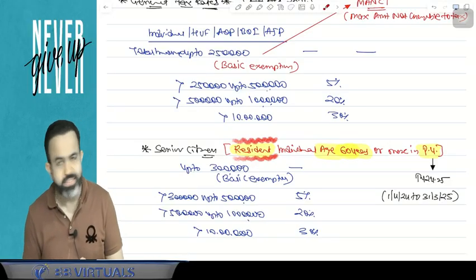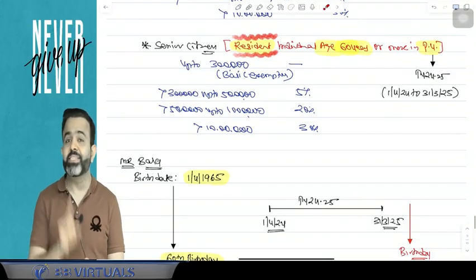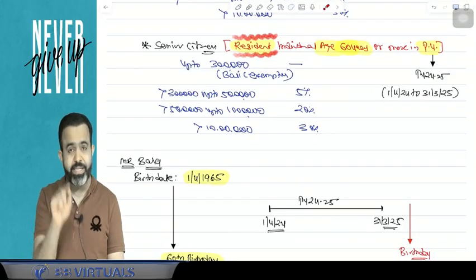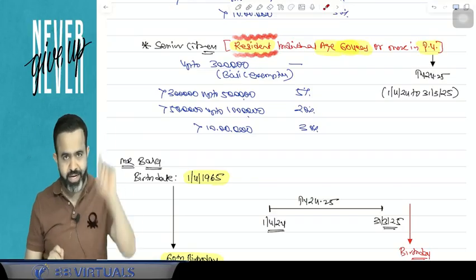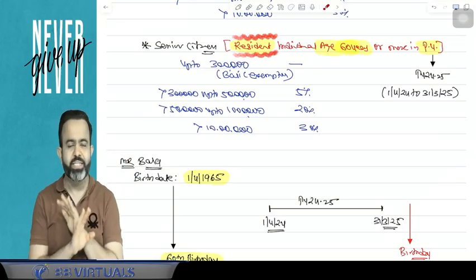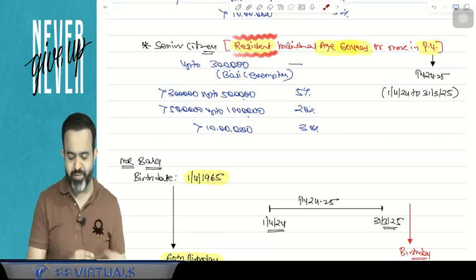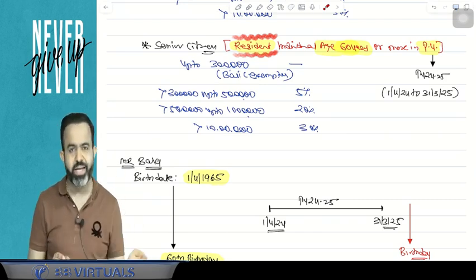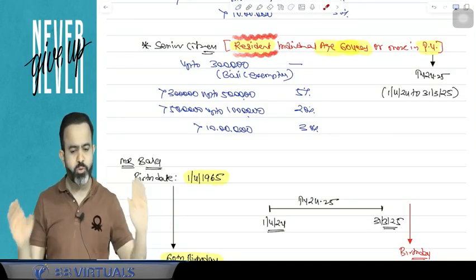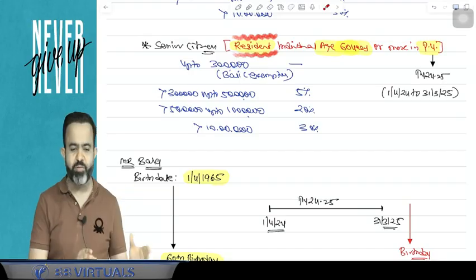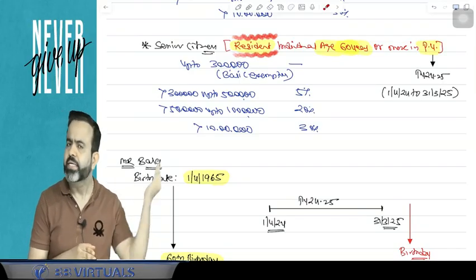Now, in case of the senior citizen, meaning a resident individual with age 60 years or more in the previous year, up to 3 lakh there is no tax. 3 lakh to 5 lakh, 5%; 5 lakh to 10 lakh, 20%; more than 10 lakh, 30%.